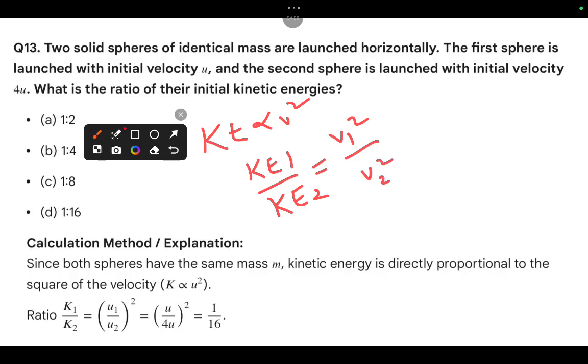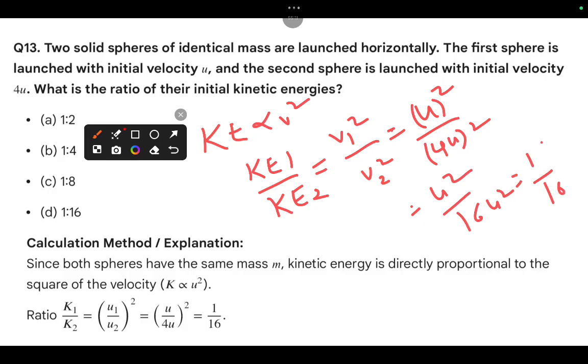So what is V1? V1 is nothing but u, that means u square. And what is V2? That is 4u, so 16u square. So finally what you will get is u square by 16u square, that means 1 by 16.